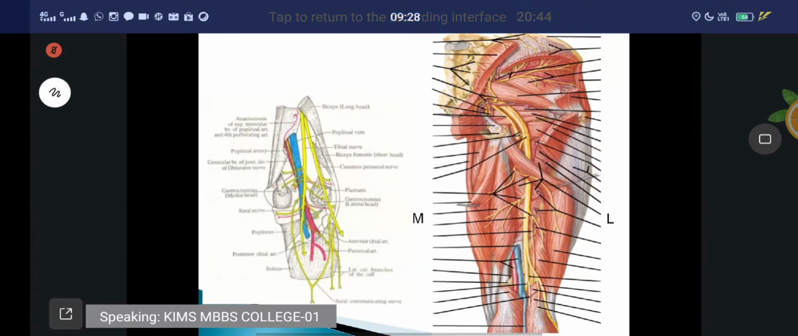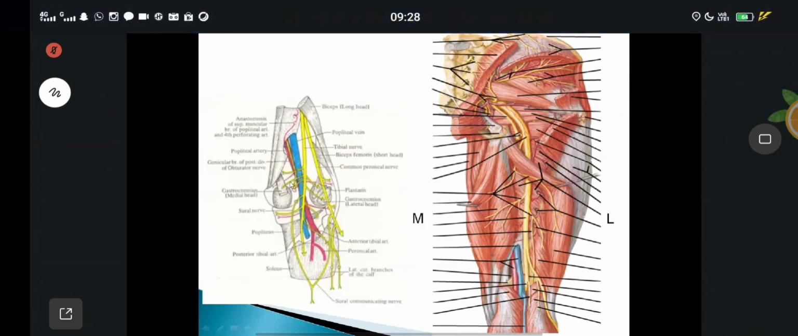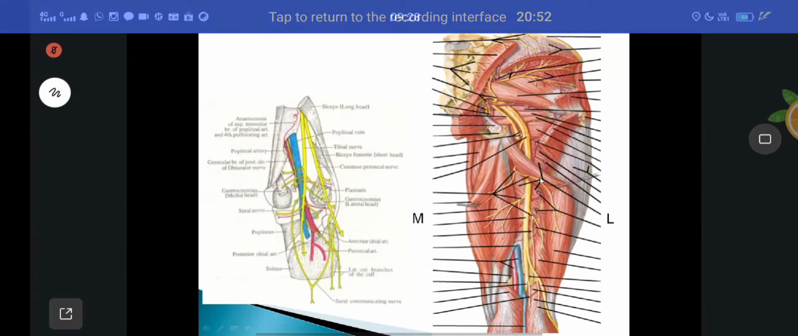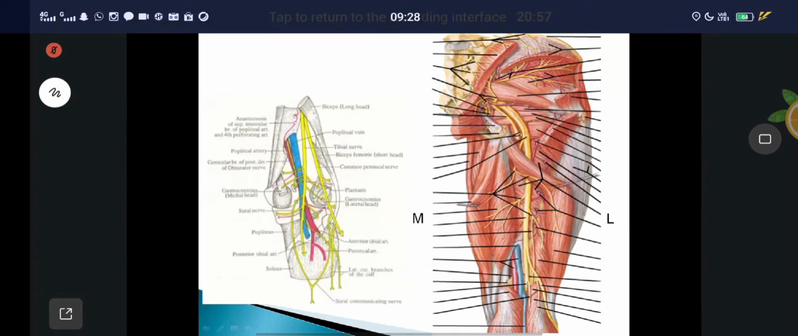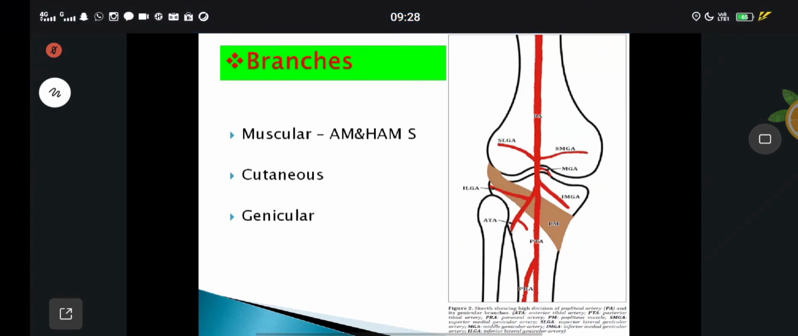Now coming to the same thing. This is called your superficial, also called posterior, the back side. Then comes the anterior side, mainly the floor of the popliteal fossa. Those are called the relations of the popliteal artery. Next one, branches of the popliteal artery. Understand?